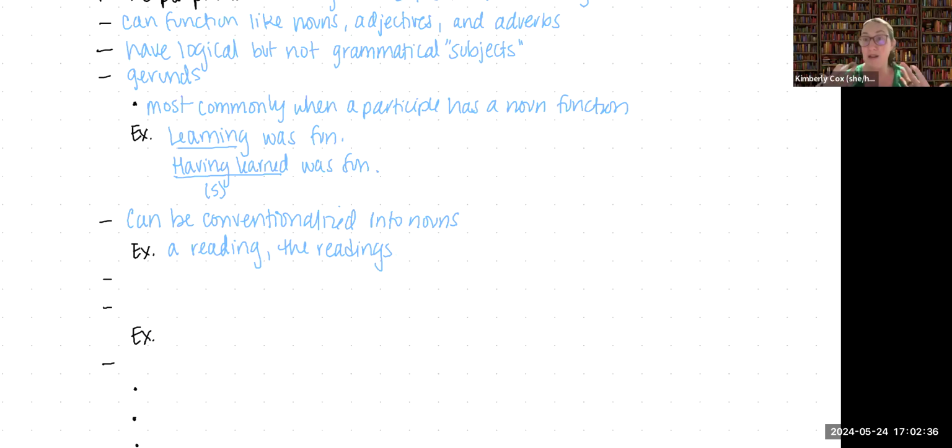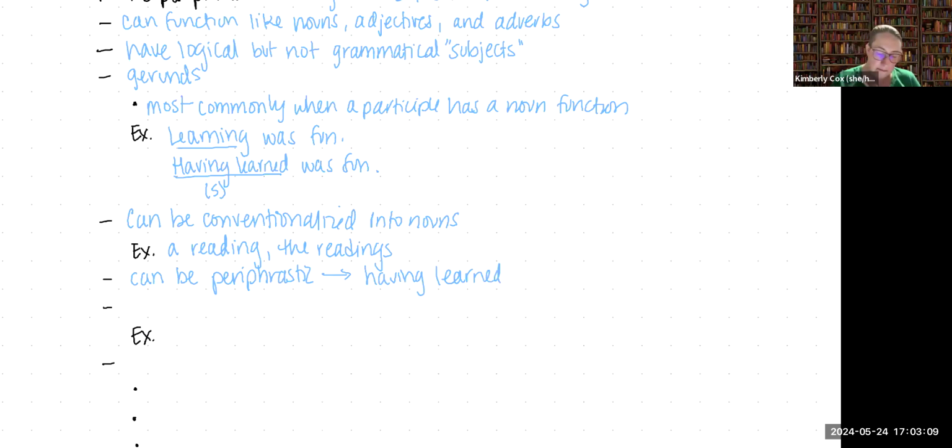It has been conventionalized into a noun because we use it that way so frequently. Additionally, as you saw above, participles can be periphrastic, meaning they have more than one word. Having learned is a participle, but it's a two-word participle. So it is periphrastic.